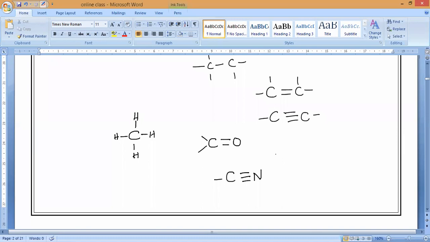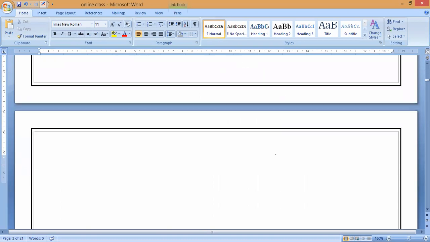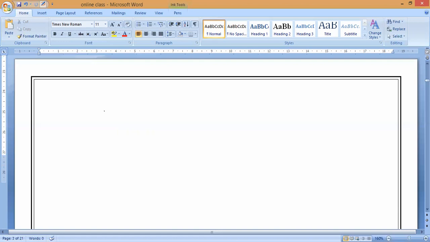Now, if you understand this, we are going to study the most important topic of today's class: covalent bond formation. Please, all of you keep the heading: covalent bond formation.